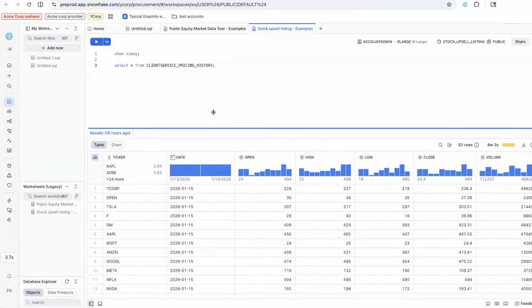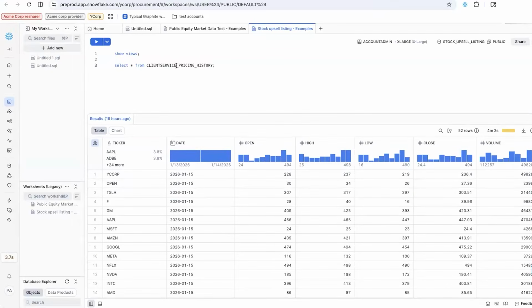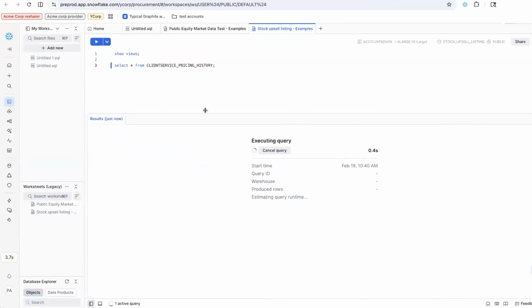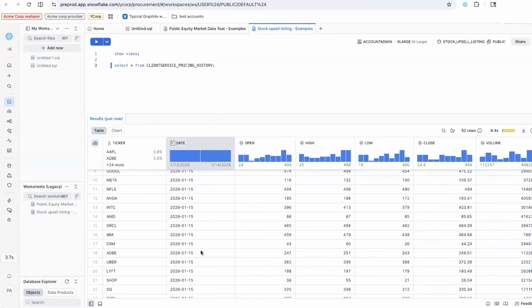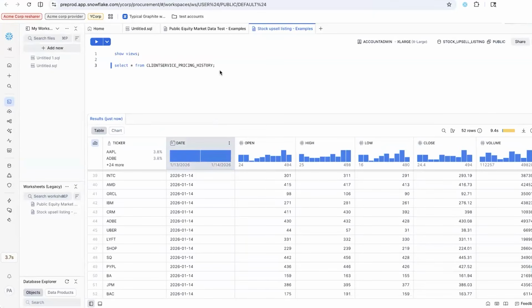I have already queried the view here to make it fast, and let's go ahead and retry the query. And here are the results. The resharer can also apply any more transformations or further restrictions in terms of what the eventual consumer can see.